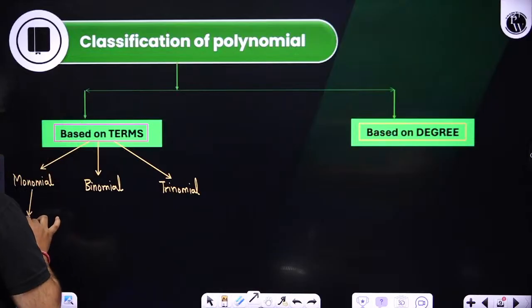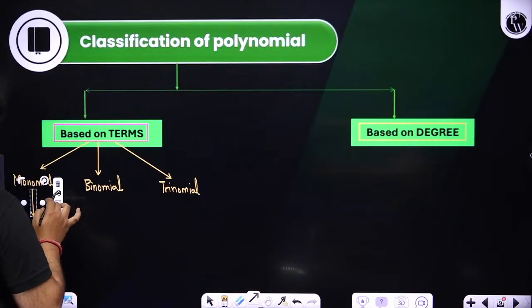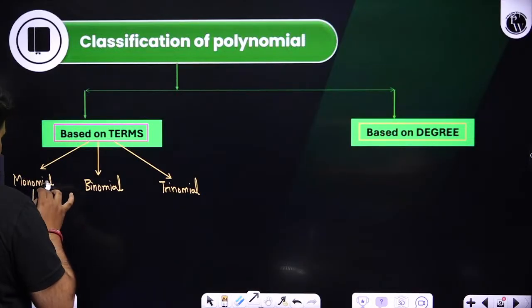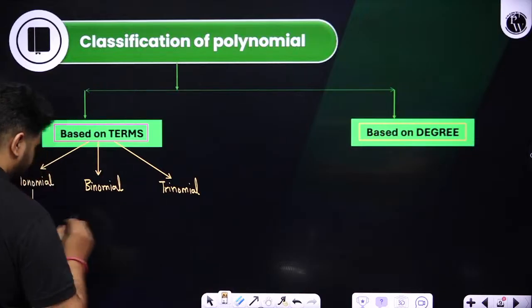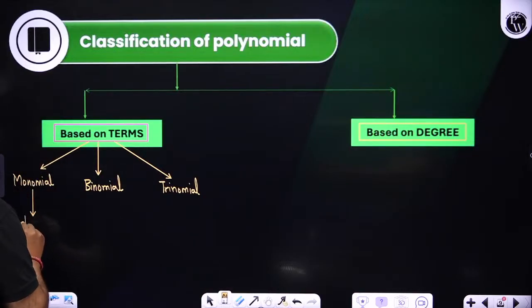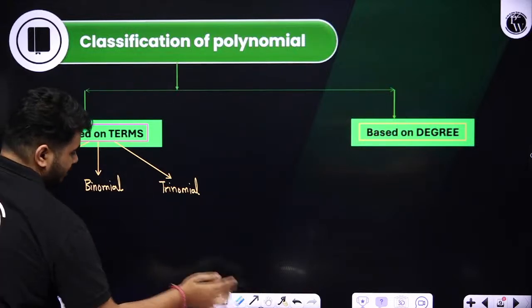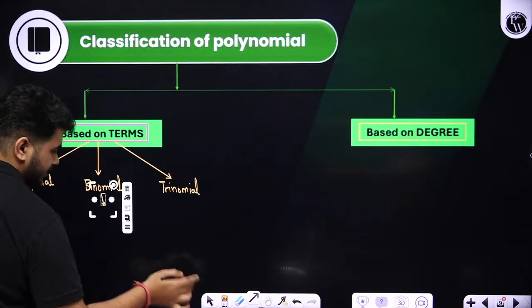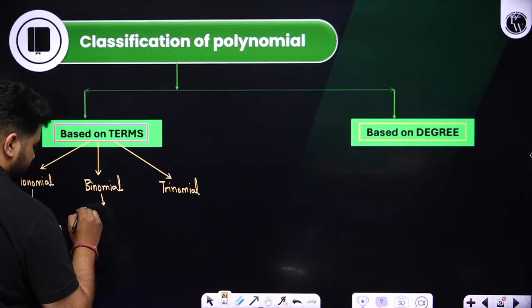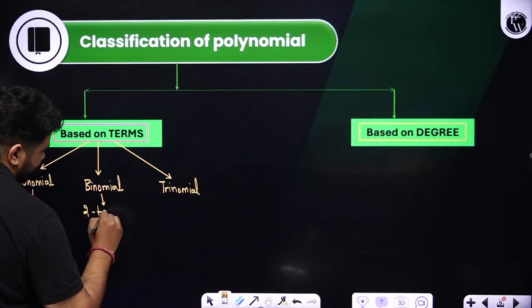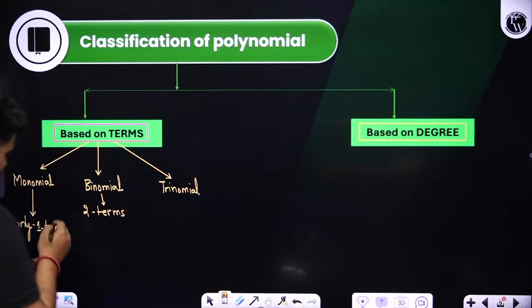Number of terms in the polynomial will be what? Exactly one term will be there. So it has only one term. Next, when we talk about binomial, in binomial we will be having two terms. If we have to give examples, it will be like this, students.